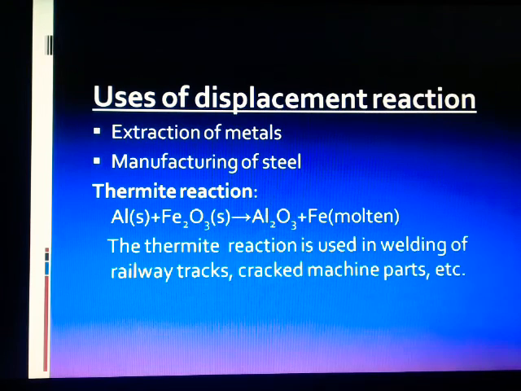One of the most important reactions is the thermite reaction. When Al reacts with Fe2O3, iron oxide, it gives Al2O3 along with Fe in molten state. It is not liquid, not a solid, it is between solid and liquid. That stage is called the molten state. The thermite reaction is actually used in welding of railway tracks, cracked machine parts, etc.